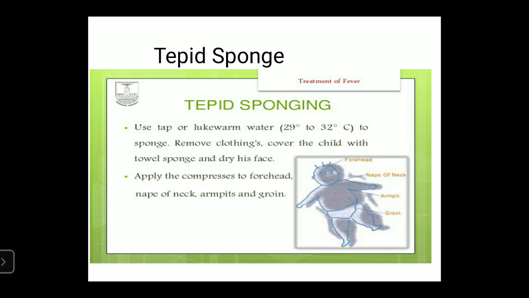Next, dengue fever can be treated by using a tepid sponge. The tepid sponge is used to remove the fever conditions of the patients, using tap or warm water to wet the sponge. Remove the clothes of the patient, cover the child with a towel, sponge and dry the face, and also apply to the forehead, neck, armpits and groin. In this way fever symptoms can be removed.